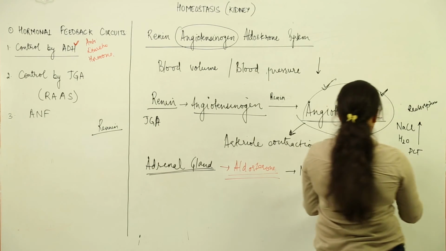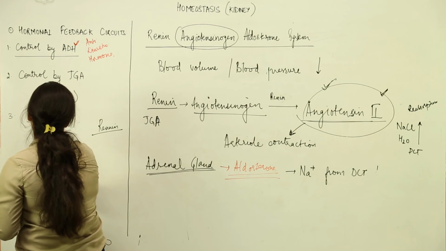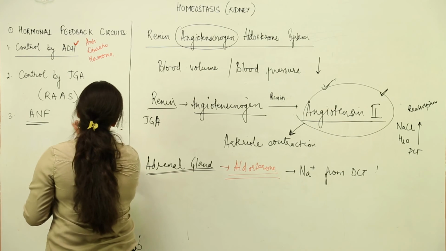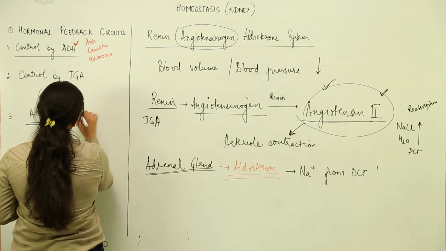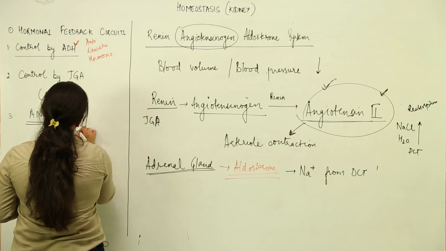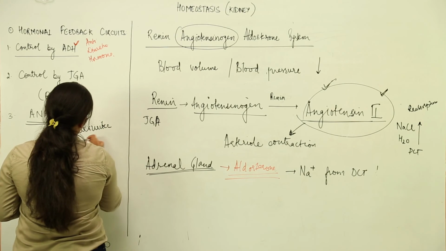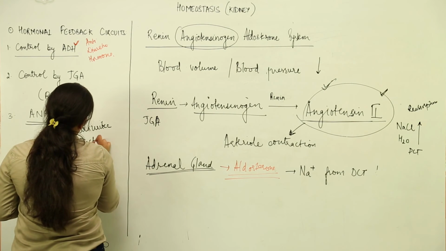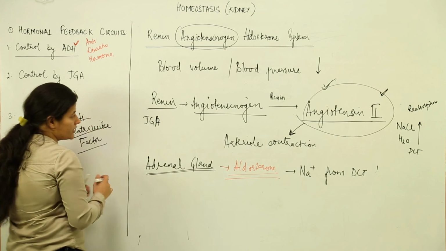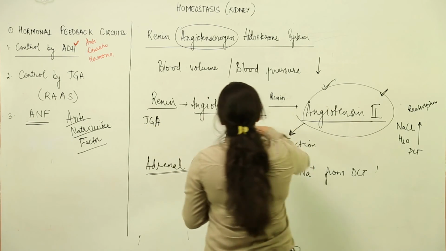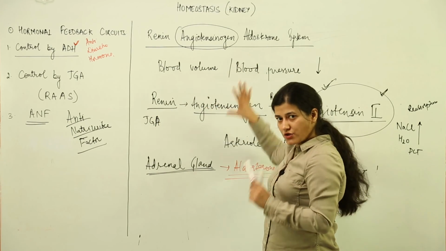Now one thing more you have to remember is that there is a hormone which is released by the walls of the heart, that is known as atrial natriuretic factor. ANF is released by heart walls. Now this ANF acts antagonistic to RAS. This you have to remember.